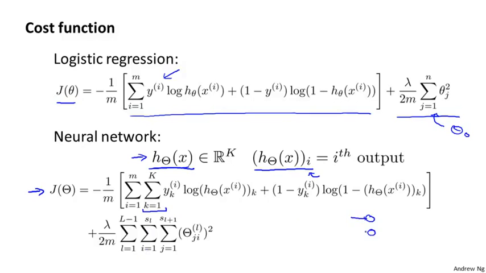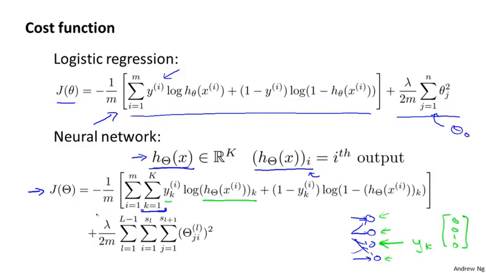So if I have 4 output units, that is, if the final layer of my neural network has 4 output units, then this is a sum from k equals 1 through 4 of basically the logistic regression algorithm's cost function, but summing that cost function over each of my 4 output units in turn. And so you notice in particular that this applies to y_k and h_k, because we're basically taking the kth output unit and comparing that to the value of y_k, which is one of those vectors saying what class it should be.